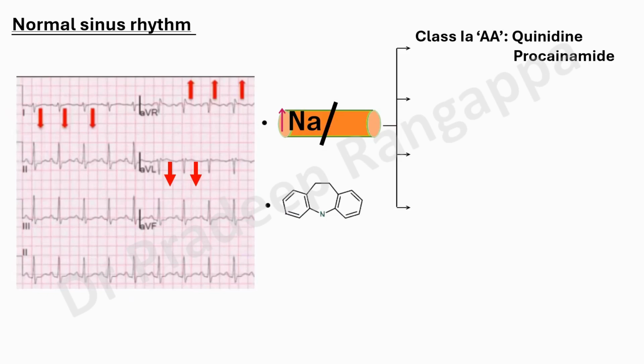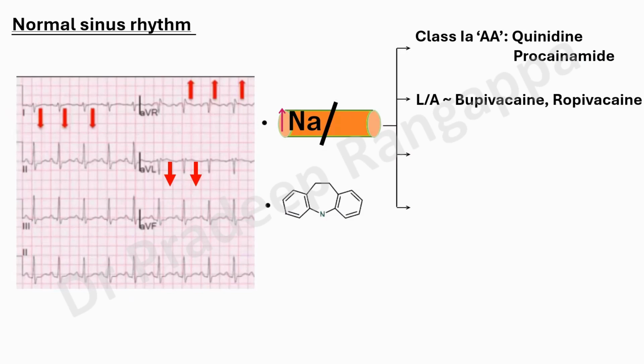So the class 1 antiarrhythmics. I have not put certain drugs that we don't use at all. And many of these drugs we have only learned from MBBS, but we have never used them. But we have to remember some of them. At least I put only the ones which you can easily remember: quinidine, procainamide, and you have class 2C drugs also, which can also come as a sodium channel blocker, flecainide and encainide, and local anesthetics. Because there are other drugs, I'm only putting the ones which we tend to use.